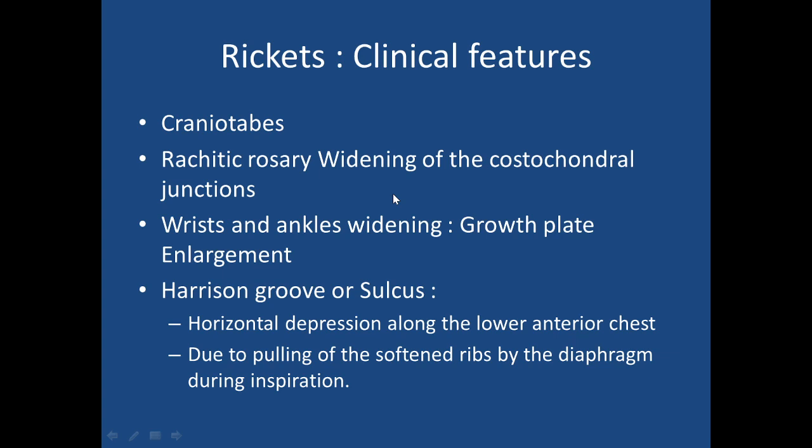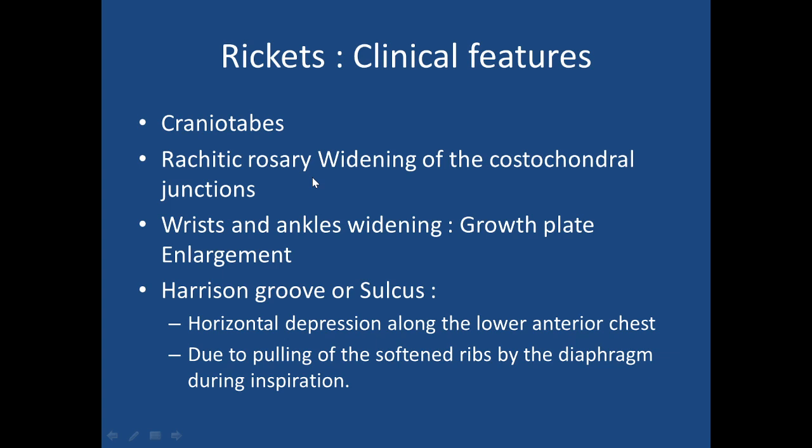Because in rickets there is widening. The widening is because in bones there are two prime components. One is osteoid, which is collagen, and another is minerals, which is calcium phosphate or hydroxyapatite.